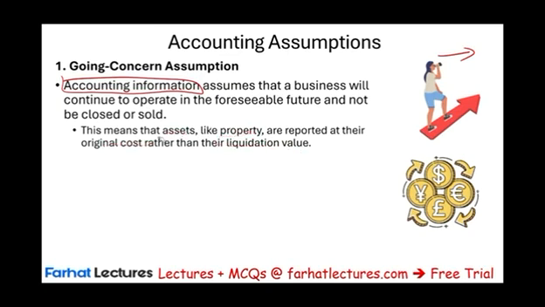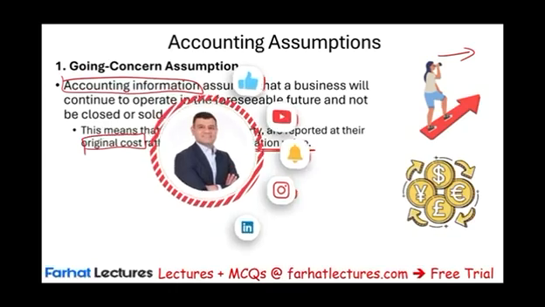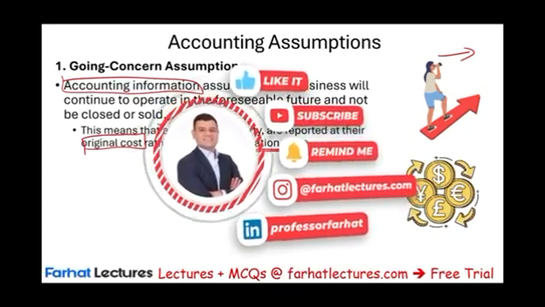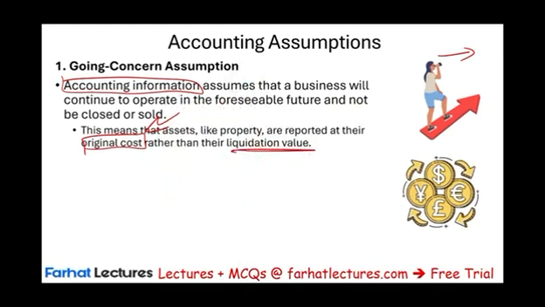So if you have a piece of property, a building, a truck, any asset, we're going to define asset shortly, something, whatever you have, you report that something at its original cost, not how much you can sell it for. Because if you reported at what you're selling it for, it means you're telling me how much it's worth today. But I don't need to know how much it's worth today, because you're going to be in business forever. Therefore, we report it at its original cost.